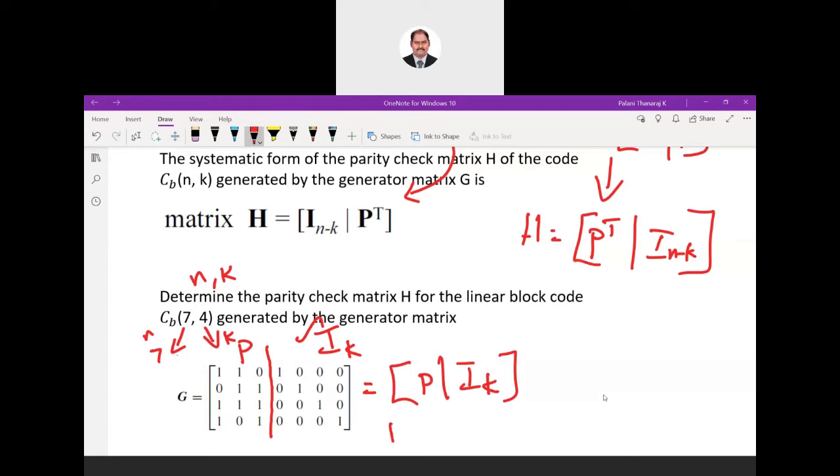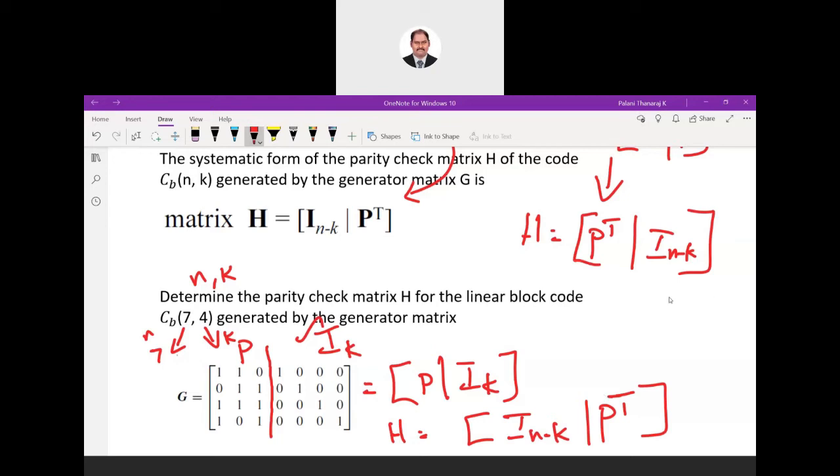I can very well find out the H matrix. For this combination, what has to be the H matrix? I of n minus k block p transpose. You able to understand? You able to follow my statement? Yes or no?